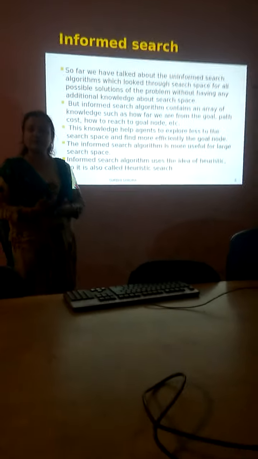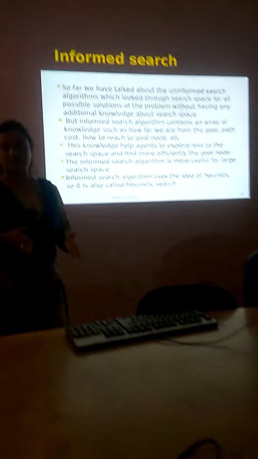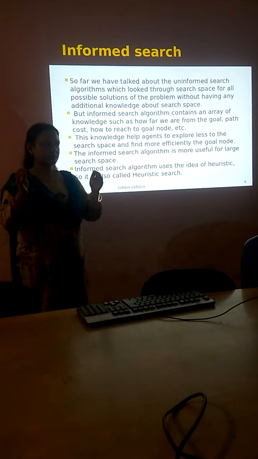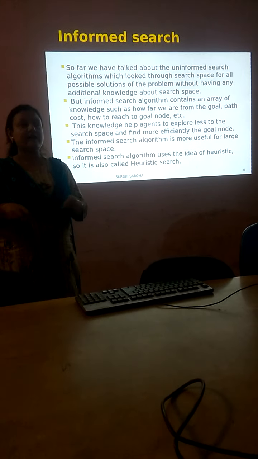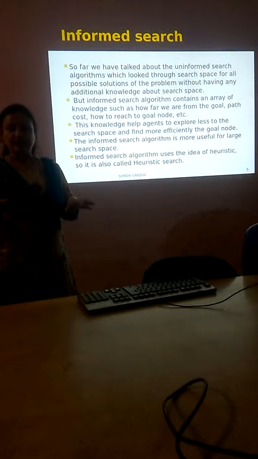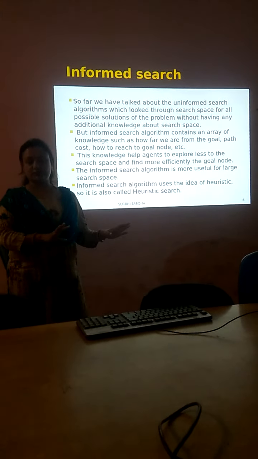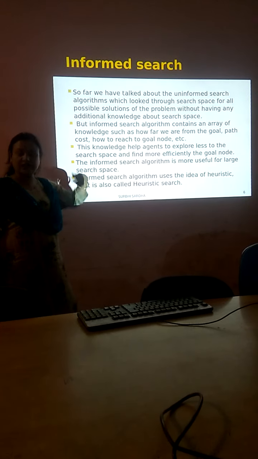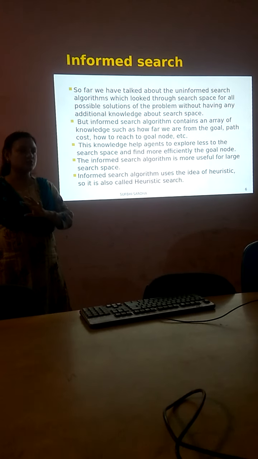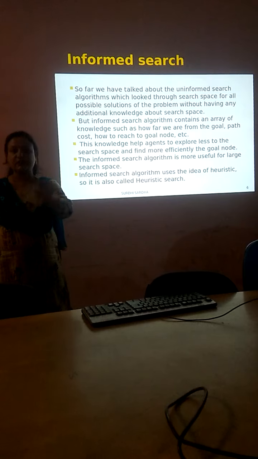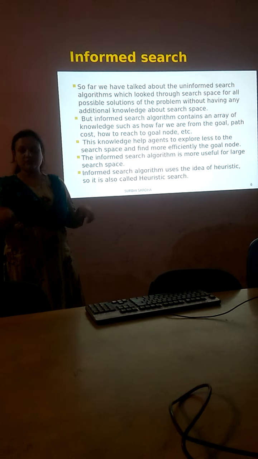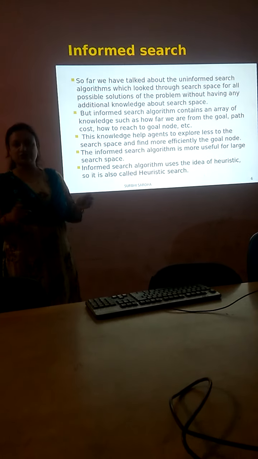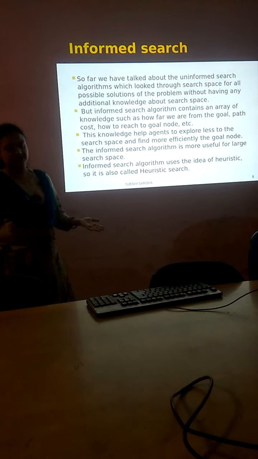Now, first of all, before I start with informed search, what do you mean by informed search? That's the basic question. Informed search has a starting point, a search area and the goal destination. Unlike informed, we have uninformed, in which you don't know the starting area and you don't have a proper area where to search. You just randomly search rationally and you find your goal state.